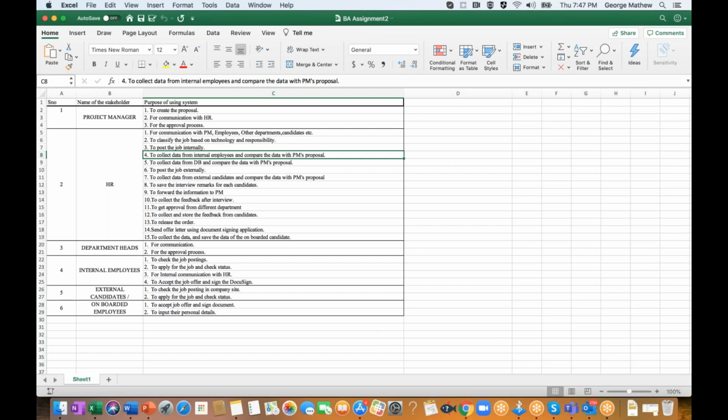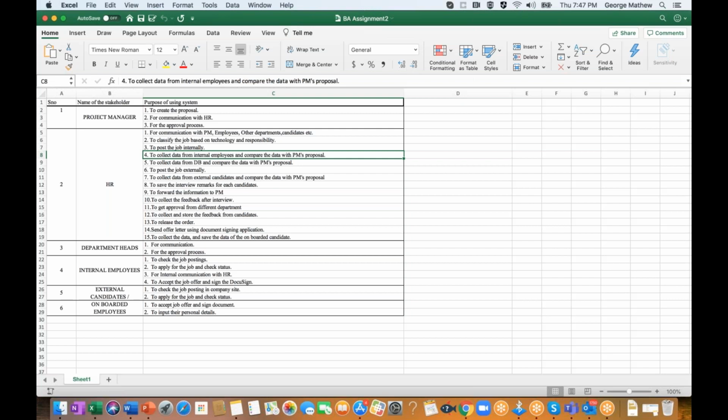There may be three different options, whether it is an internal employee, a profile in the database, or an external candidate, but in all three cases you do the same: compare the profile side by side with the proposal form.